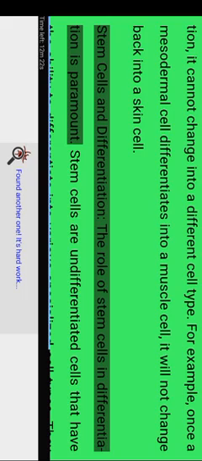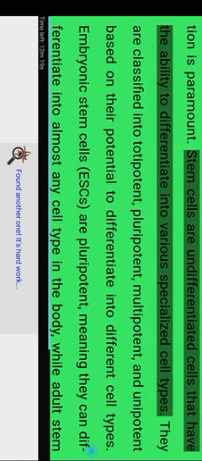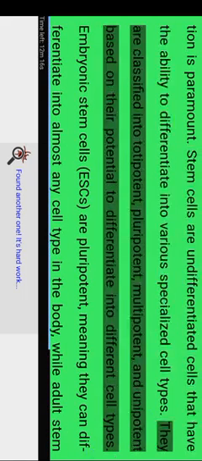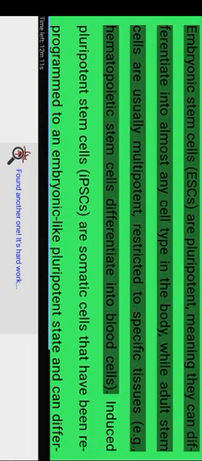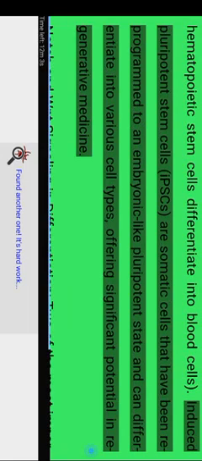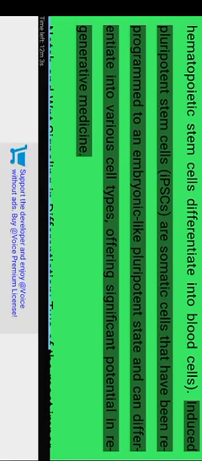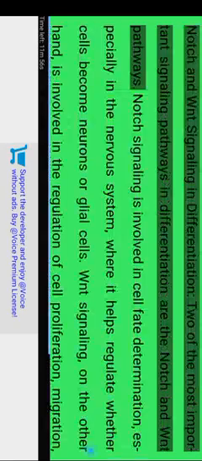Stem cells in differentiation. The role of stem cells in differentiation is paramount. Stem cells are undifferentiated cells that have the ability to differentiate into various specialized cell types. They are classified into totipotent, pluripotent, multipotent, and unipotent based on their potential to differentiate into different cell types. Embryonic stem cells (ESCs) are pluripotent, meaning they can differentiate into almost any cell type in the body, while adult stem cells are usually multipotent, restricted to specific tissues, e.g., hematopoietic stem cells differentiate into blood cells. Induced pluripotent stem cells (iPSCs) are somatic cells that have been reprogrammed to an embryonic-like pluripotent state and can differentiate into various cell types, offering significant potential in regenerative medicine.